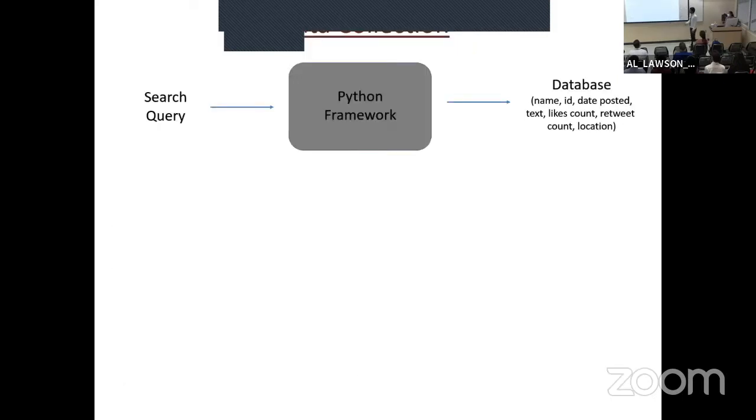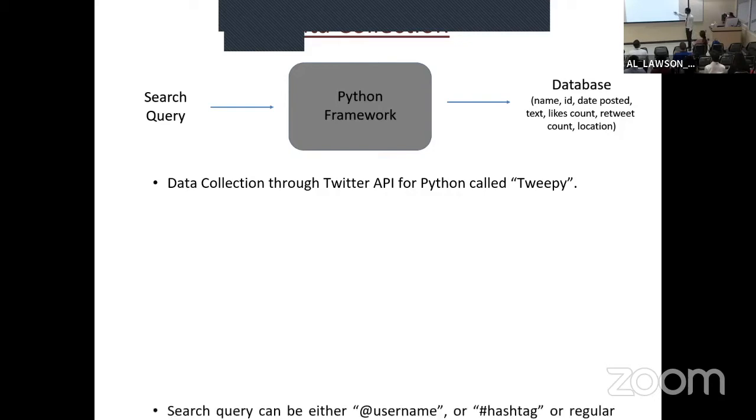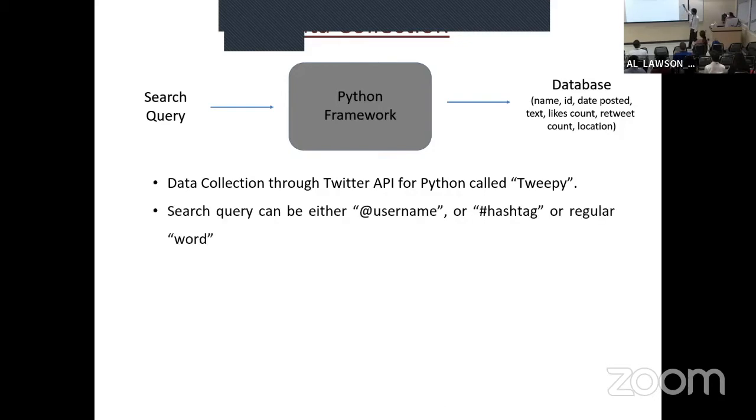Data collection framework. This is a Python framework created with the help of Tweepy and the Pandas library. The data is collected through the Twitter API for Python called Tweepy. The search query can be a username, a hashtag, or a regular search keyword. If we search a username, we have to make sure that we put the @ sign in front.